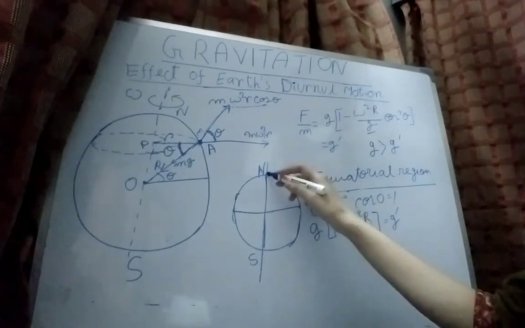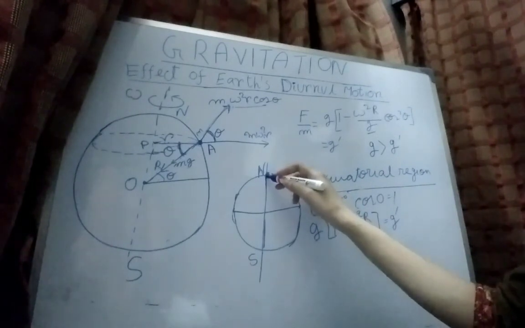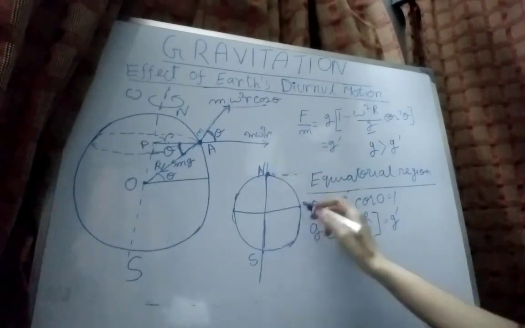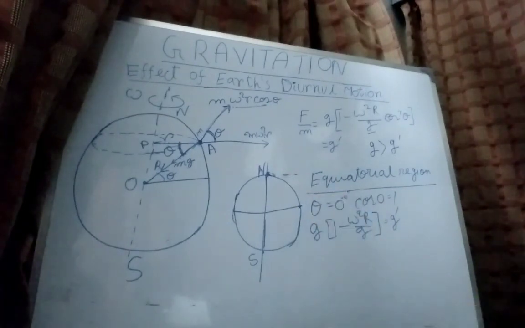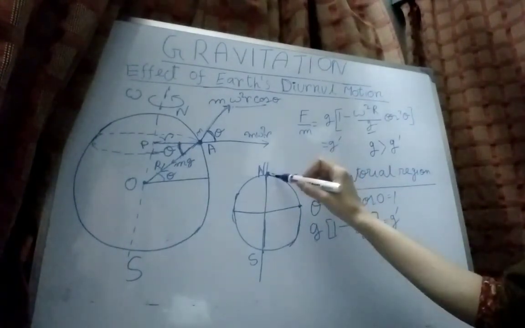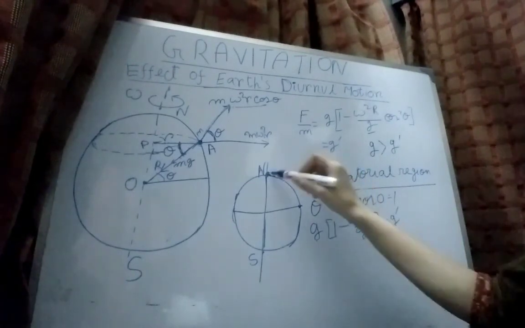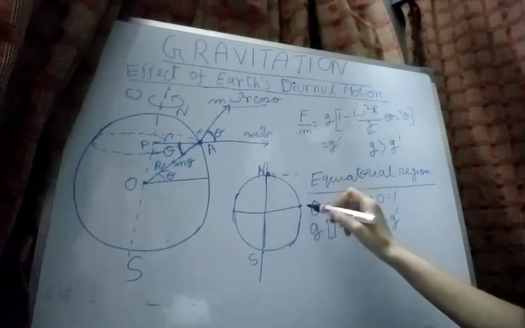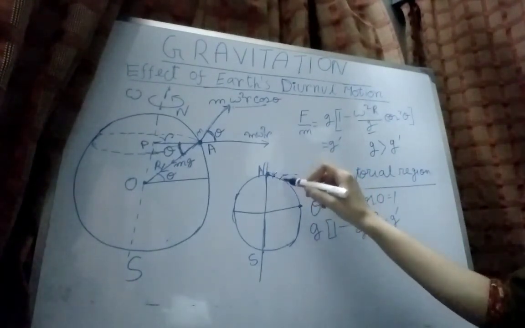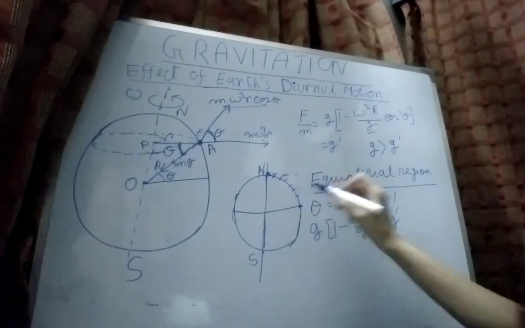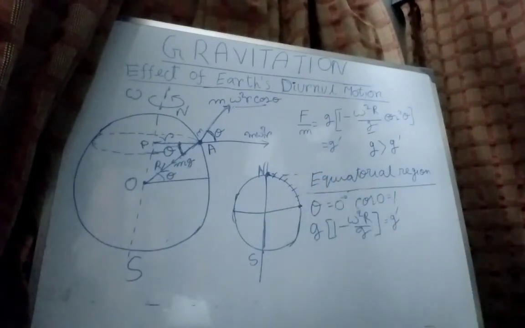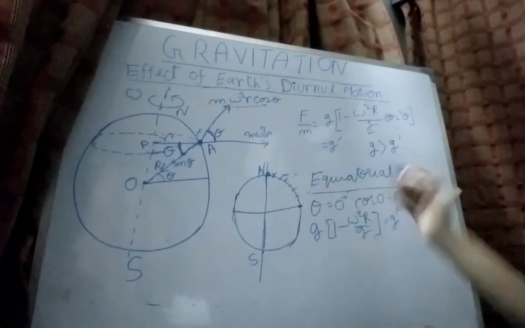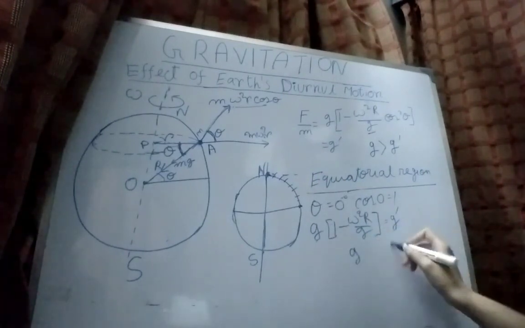So we can say that there will be no change in the gravitational acceleration in the polar regions, and the reduction will be maximum in the equatorial region. The regions between the polar and equatorial places will have gravitational acceleration between this g and this g dash.